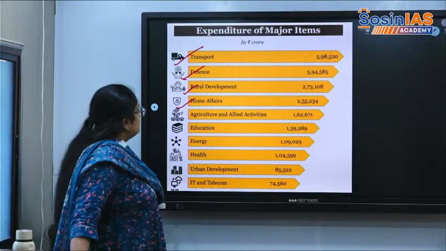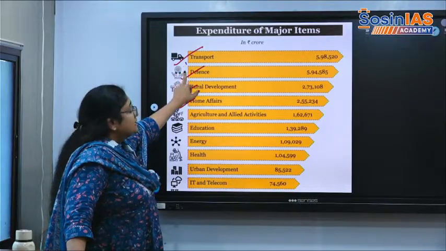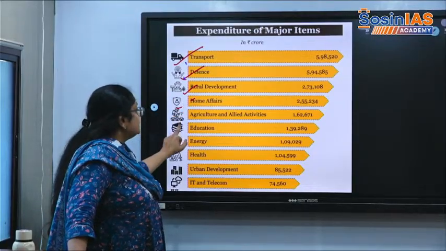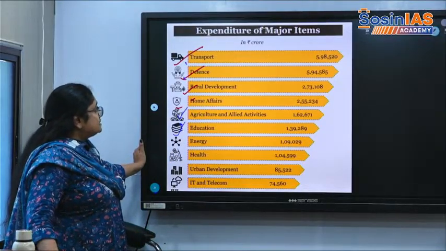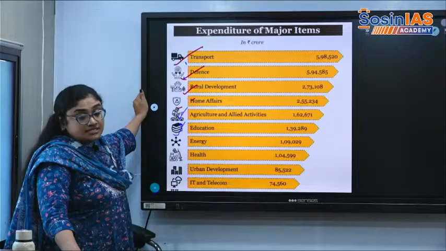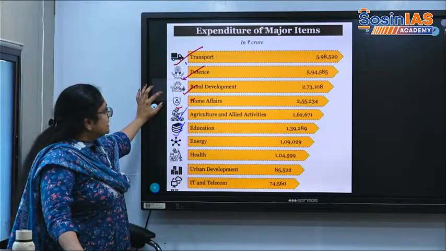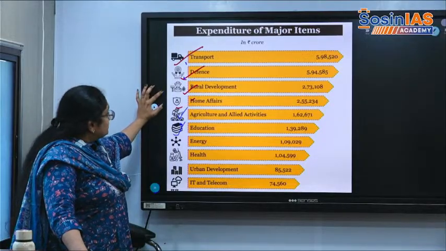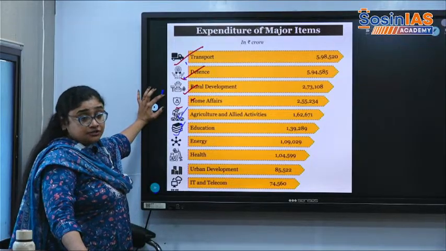Okay, so understand that more is invested in infrastructure. Second one is defense. Third is rural development, then security, then agriculture, then comes education. So this is what the trend is. Infrastructure and transport basically fall under the manufacturing sector. Then defense. Then third comes rural development, with schemes like MGNREGA, which has been removed. Then there is the VBG Ramji bill. For that we can have the allocation. Then security purpose, home affairs, in order to maintain law and order.